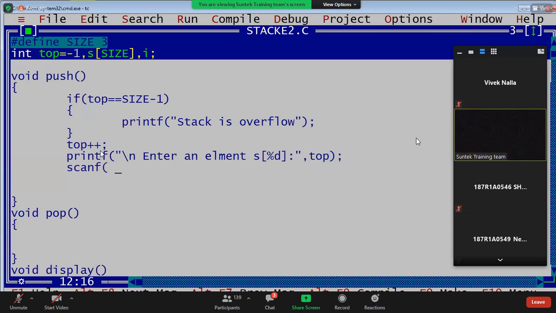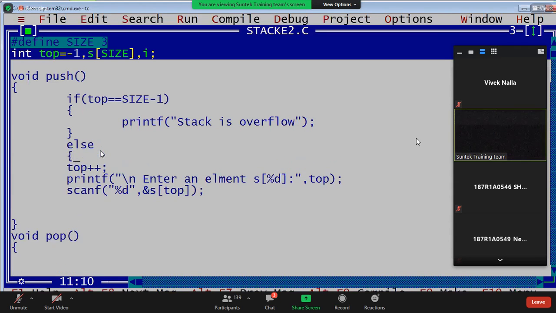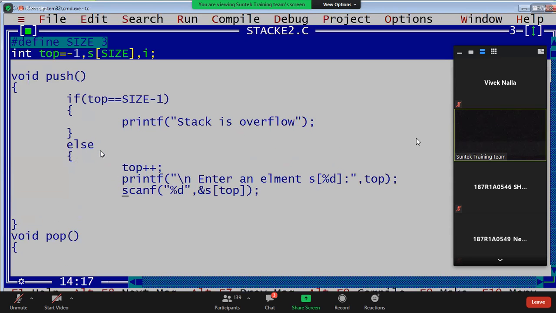Now I am inserting %d, address of S of top. When should it execute, guys? If it is not overflow, then only we have to execute this; the else part we have to add. Else part only we have to write.